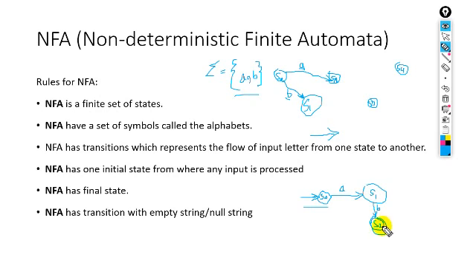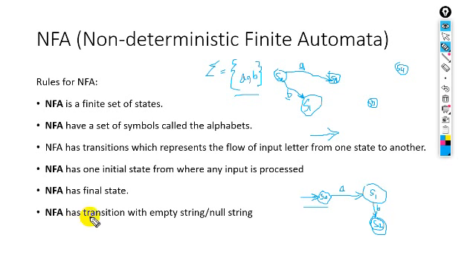So this is the final state. It starts from S0 toward S2, so S0 is the initial state and this is the final state. It must have an initial state and a final state.